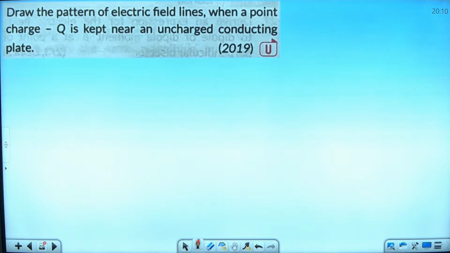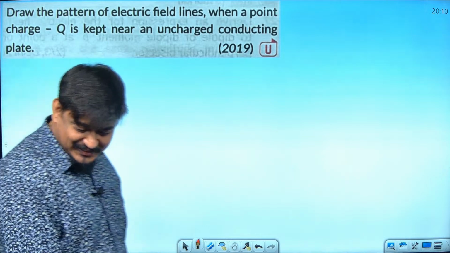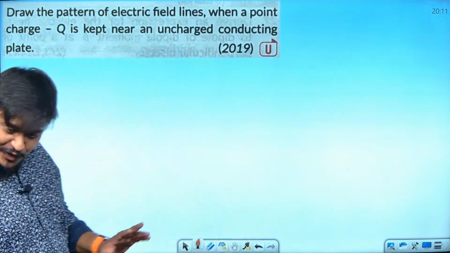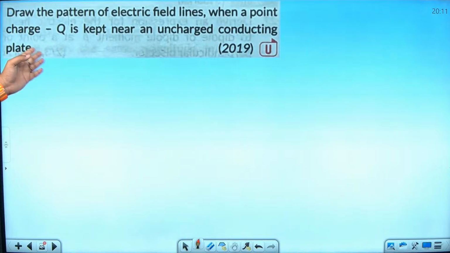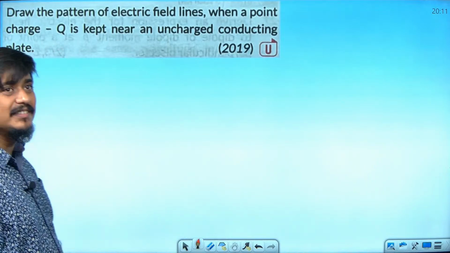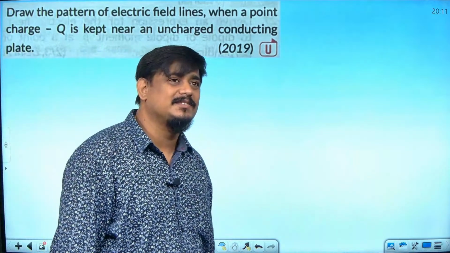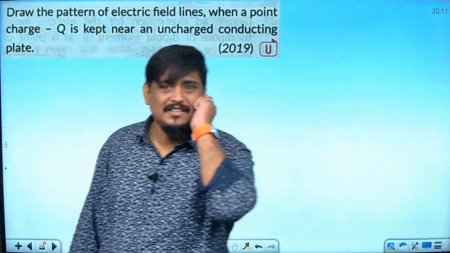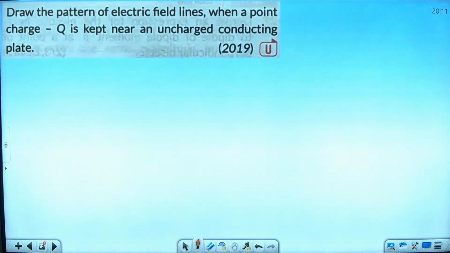Why are you drawing the plate, man, this much time? Just draw a straight line, fast. Over. Electric field lines you have drawn. The electric field lines they are asking you to draw. Yeah, Priti? They are not asking you to draw just the plate and the charge. You should draw the electric field lines. Wrong, 0 marks.